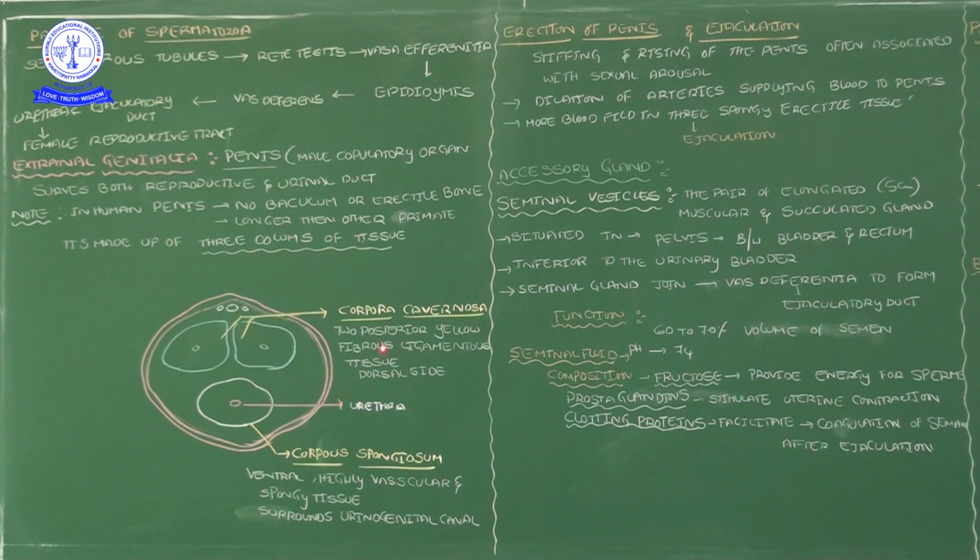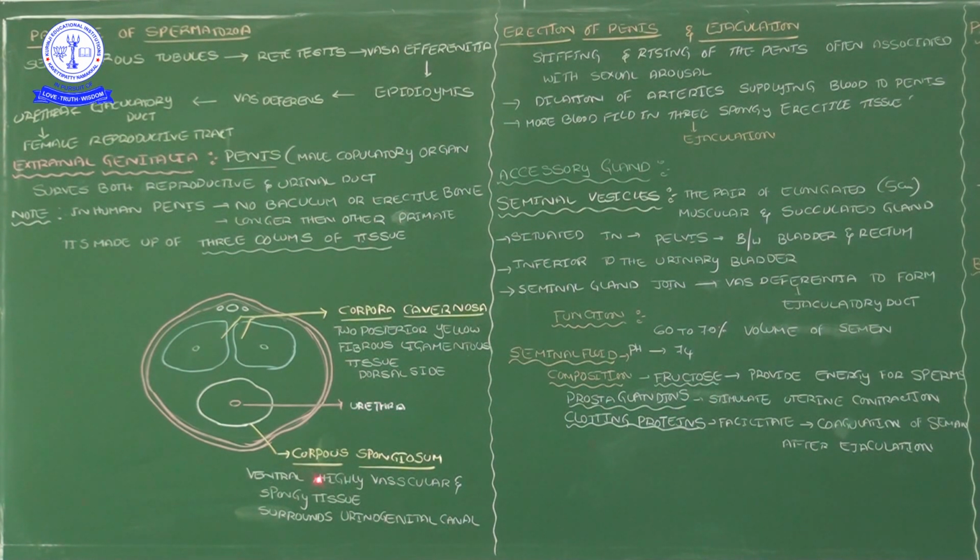The tissue connecting one bone to another bone is called a ligament, but it is not bone. These two columns are located on the posterior or dorsal side. I said 3 columns: 2 columns are present in the upper, posterior part.